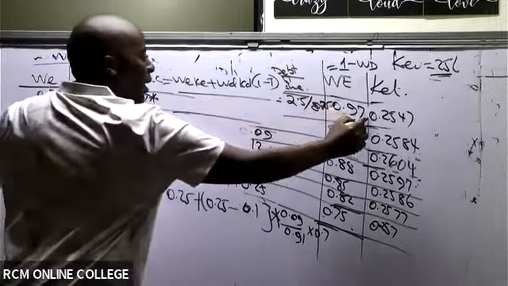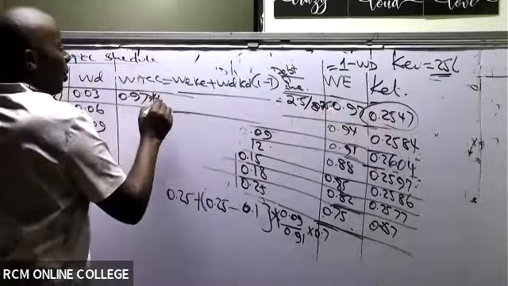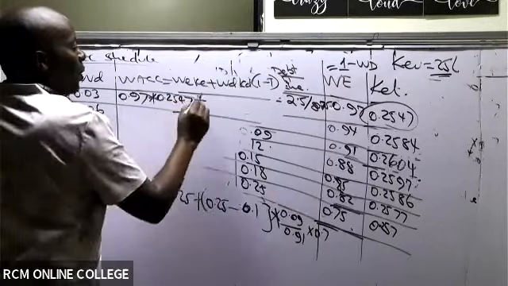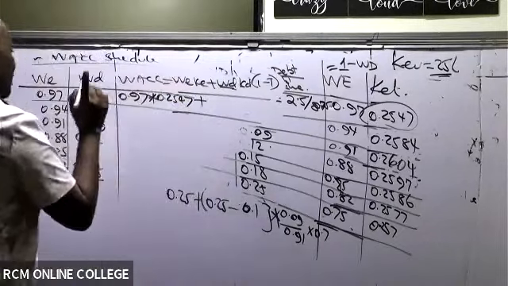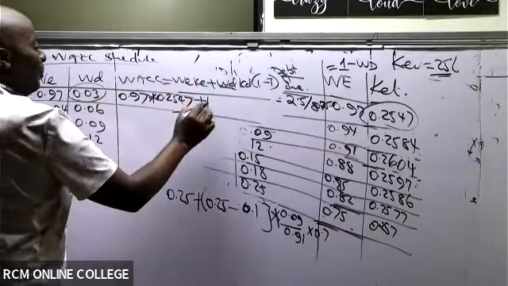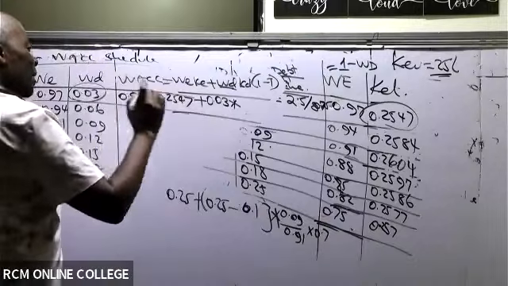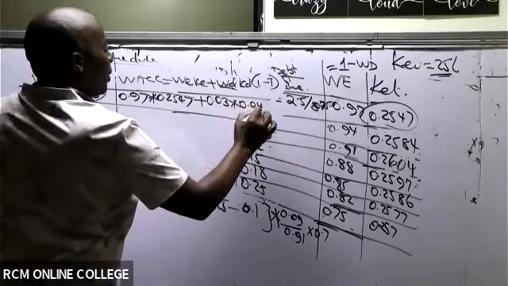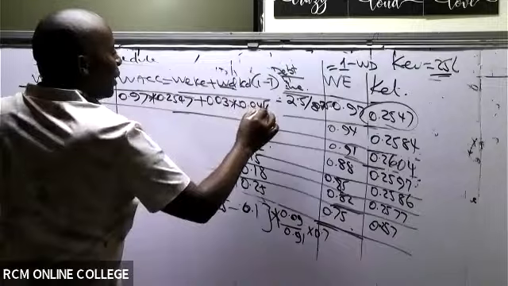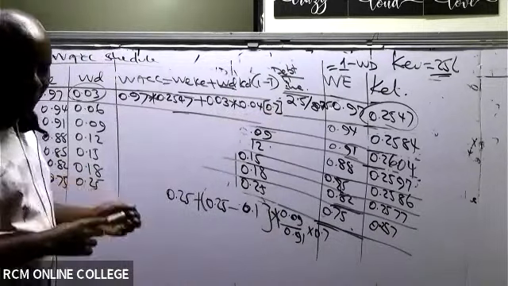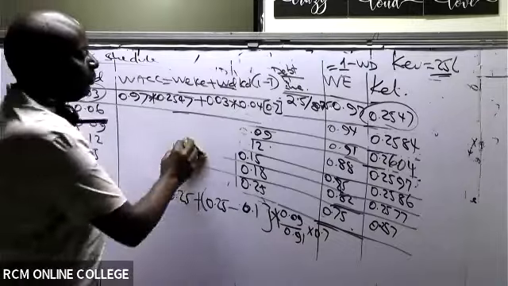Yes, it is 0.2547. Do we have weight of debt? Yes, it is 0.03. Do we have KD? Yes, it's 0.04. But remember, this is pre-tax, so it has to be multiplied by 0.7 because of 1 minus tax.